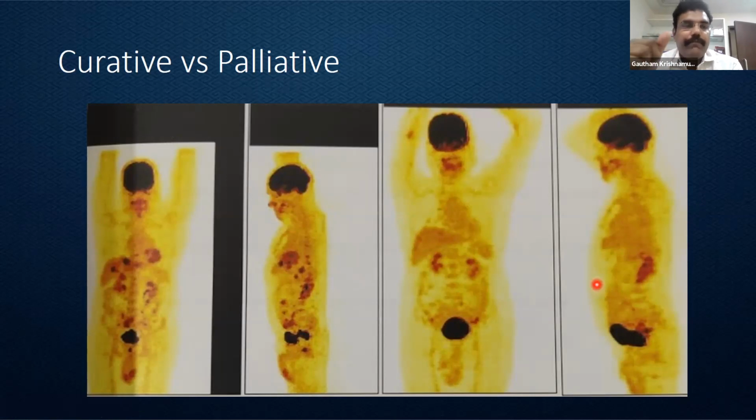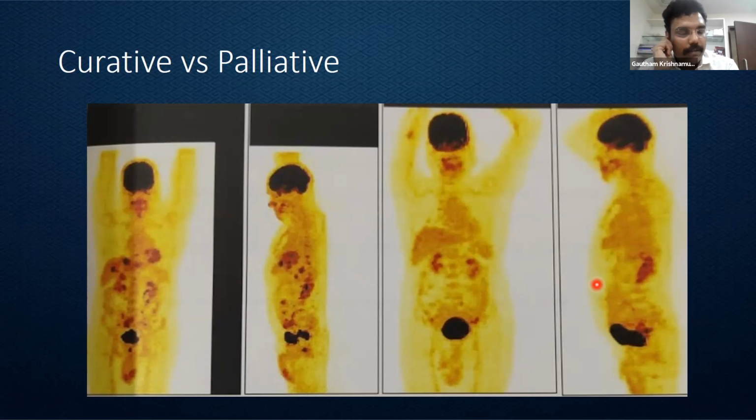So why I wanted to emphasize is, it is prudent on the part of the surgeon not to label a patient as palliative, because of the advancement in oncological drugs we have right now with respect to colorectal malignancies, we'll always have to attempt curation. If the biological behavior is so bad that we are not able to cure, then the patient comes under palliative. So for that, we'll need some time to assess the biological nature. So always try to attempt cure and think of curative surgery rather than label a patient as for palliative care